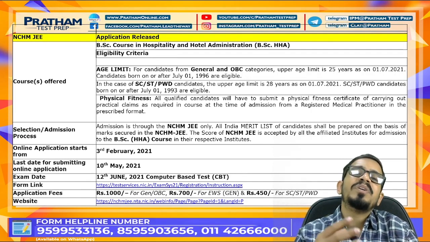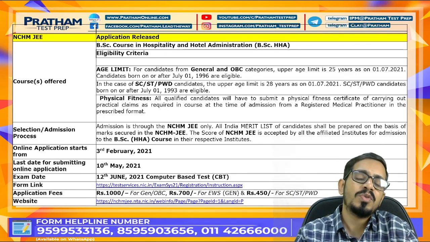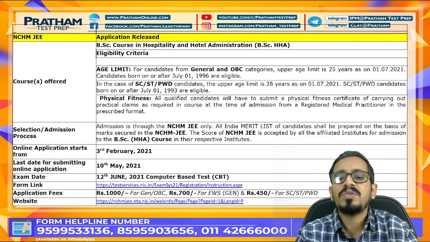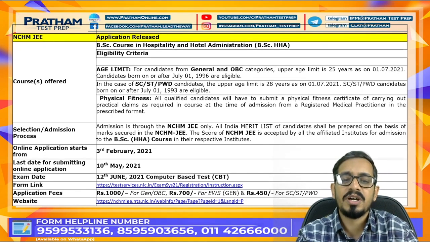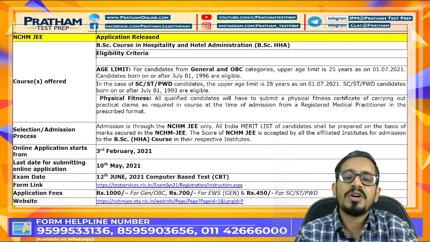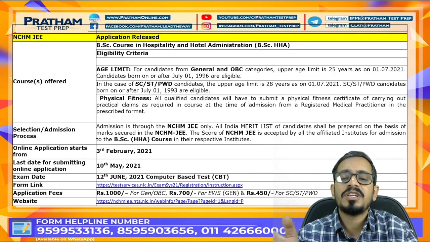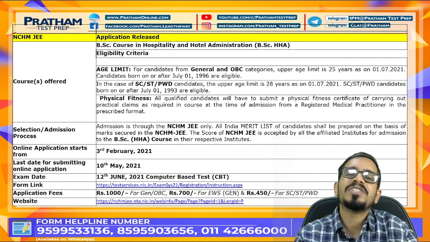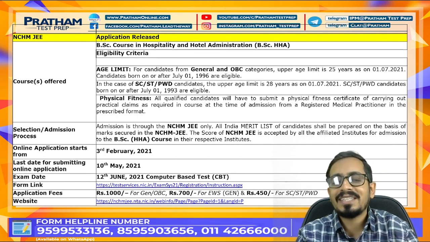They also have to submit a physical fitness certificate. Once you get into the IHM, you will have to give a fitness certificate by a registered medical practitioner. Now, the selection process: there's only one process of selection, that is to give the entrance exam for that IHM. Once you give that entrance exam, on the basis of your merit, you'll get selected.